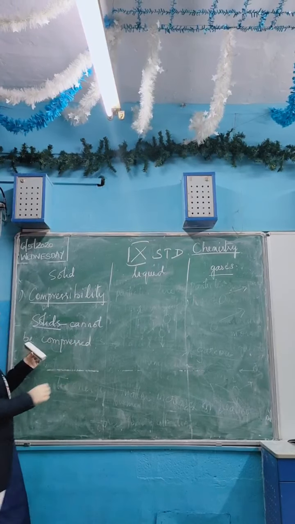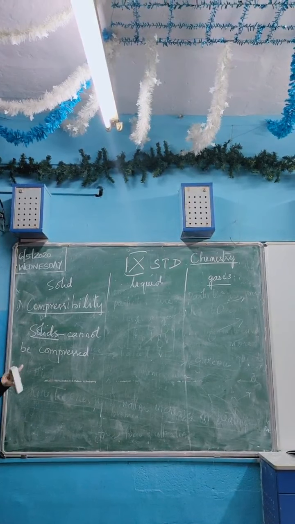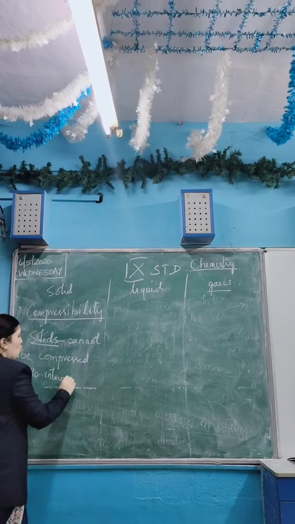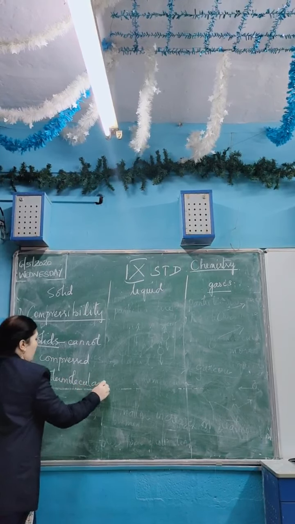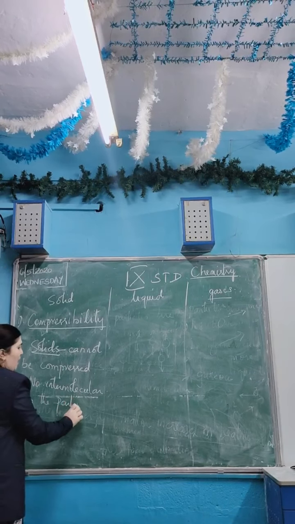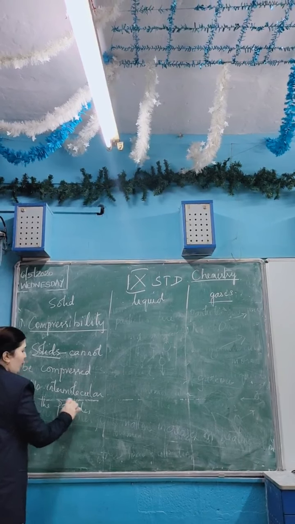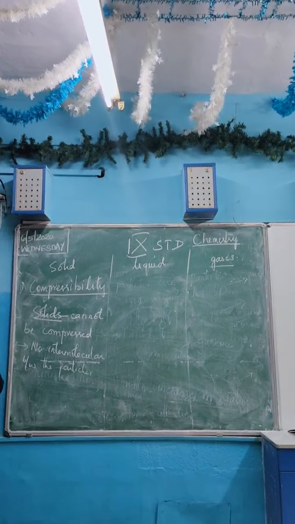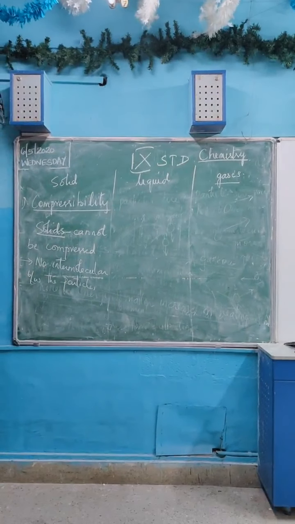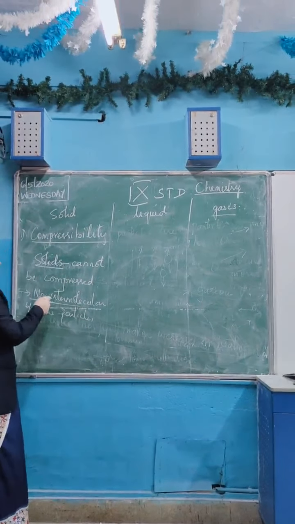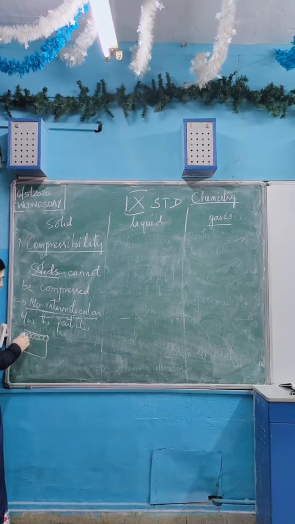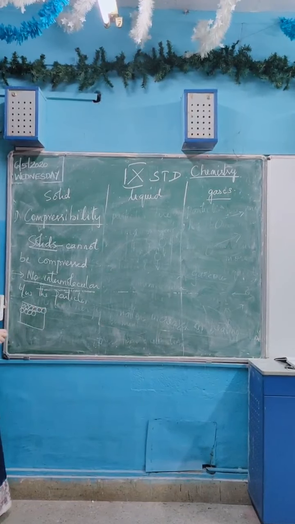As I said, this duster cannot be compressed. Why can it not be compressed? Because there is no intermolecular space between the particles. The particles are already tightly packed, so further they cannot be brought nearer. Already they are so compressed that they cannot be compressed further. So you cannot compress solids.